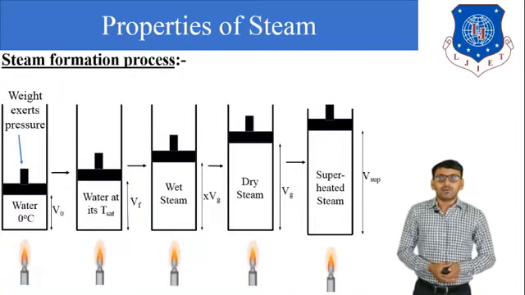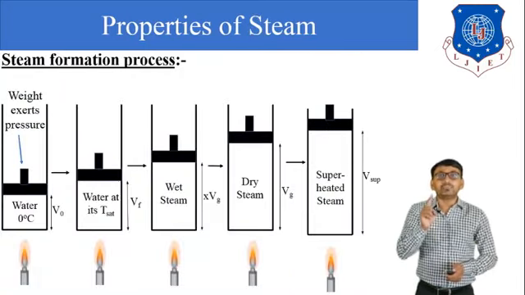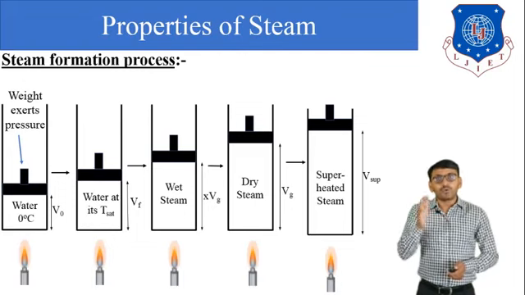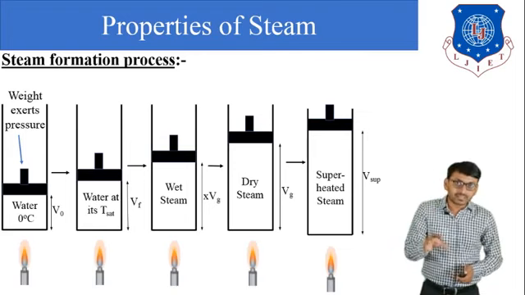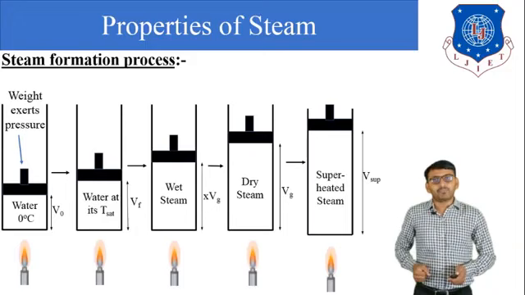Okay. Now we start with the steam formation process. It means how steam forms from water to wet steam, dry steam, superheated steam. These are various types of steam.